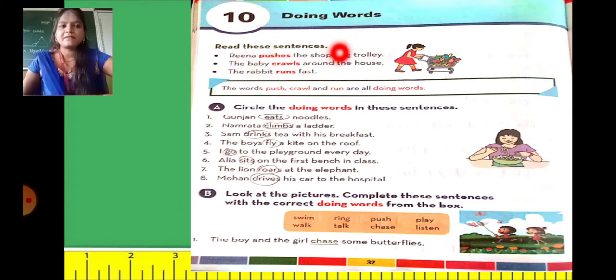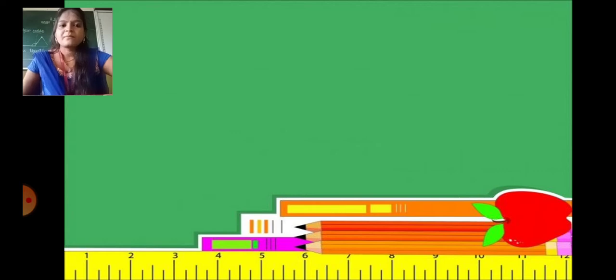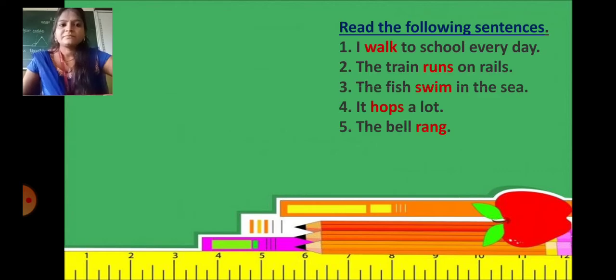Read these sentences. Sentence number 1, Rina pushes the shopping trolley. The baby crawls around the house. The rabbit runs fast. So students, here you can see the words pushes, crawls and runs. These all words are known as doing words. So doing words means the activity or the action which we are doing every day and always is called doing words.